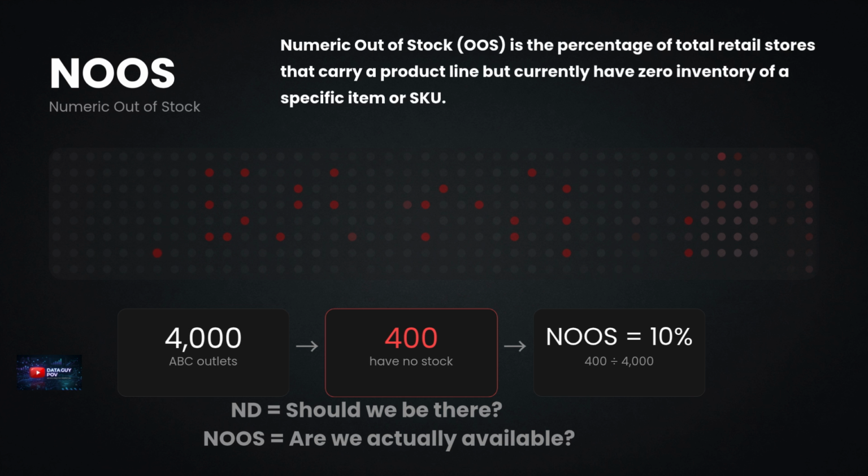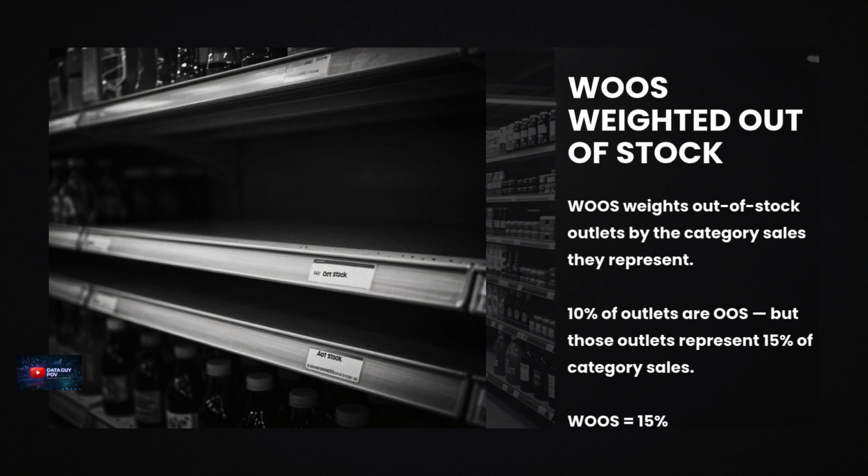In simple terms, NOOS tells us what percentage of our outlets are currently out of stock. So, ND asks, should we be there? NOOS asks, are we actually available? WOOS, weighted out of stock. Once again, not every out of stock store is equally important. Suppose those 400 out of stock outlets represent 15% of total category sales.